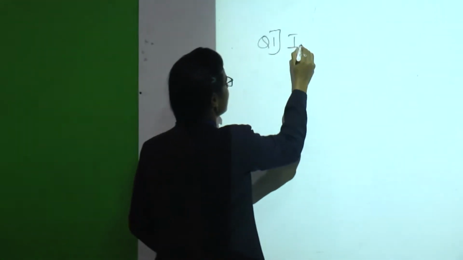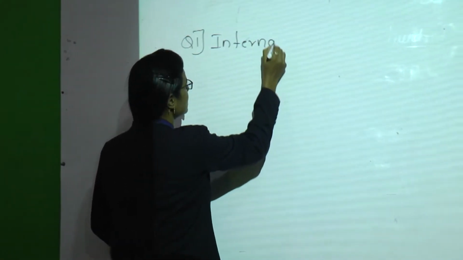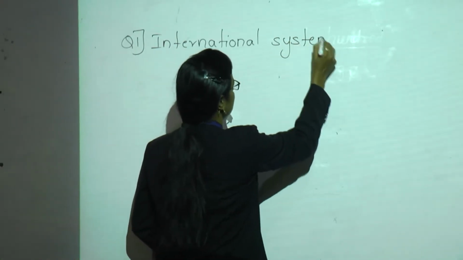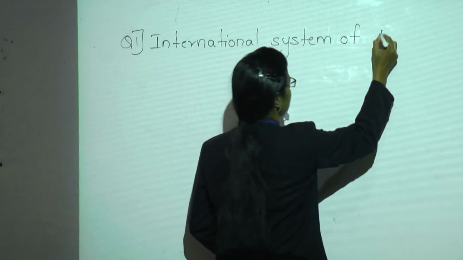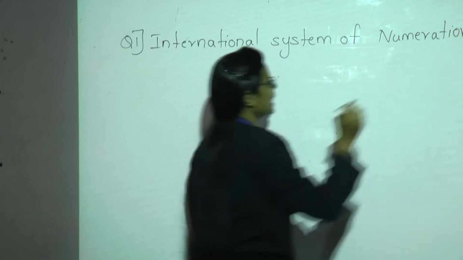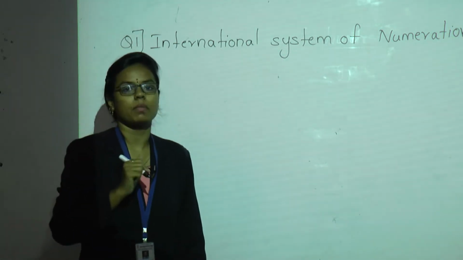The doubts asked by the majority of the students are mainly from the International System of Numeration, estimation by general rule and expanding brackets. So let us solve one by one. The first doubt is regarding the International System of Numeration, as students have difficulty in understanding where the commas are to be given.